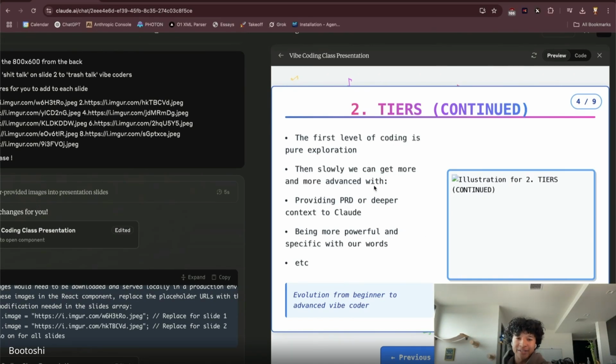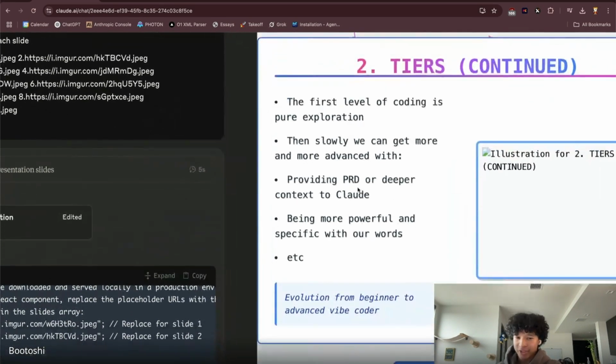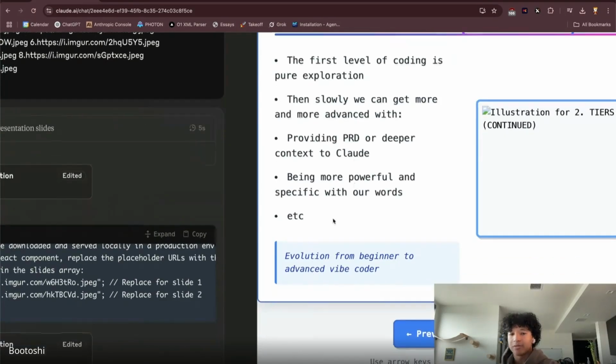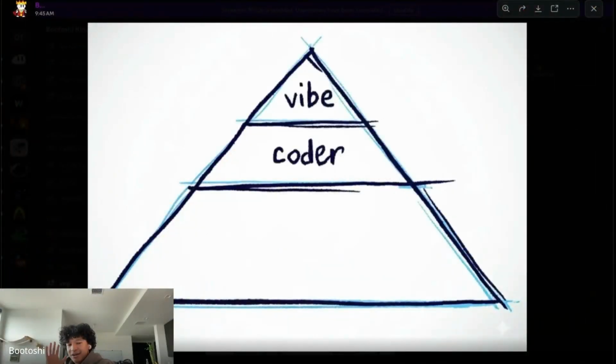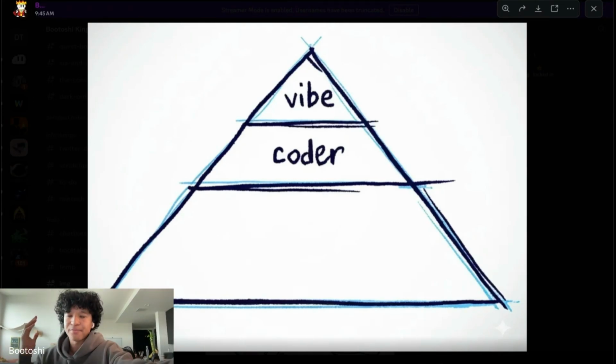First we're gonna explore just pure exploration of our idea with an AI system, and then slowly we'll get more advanced with providing product research documents or deeper context to Claude and being more powerful and specific with our words. I want to emphasize the being more powerful and specific with our words part, because these AI systems pretty much have the entire database of humanity and knowledge in their head, but they can't load in all of that information all at once.